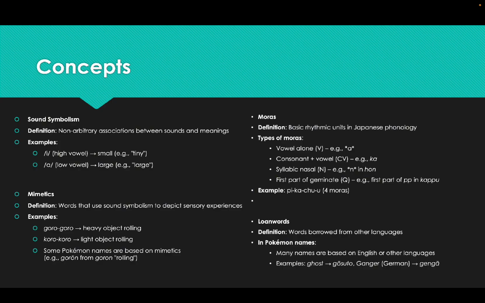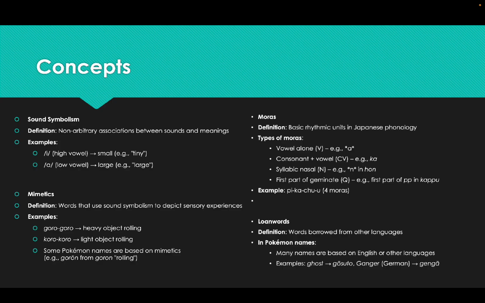You can use an analogy to English syllables. There are some types of morae, such as vowels alone, like a, and consonant plus vowel, such as ka, and the syllabic nasal, which is in hon, and the first part of the geminates, which means the k in kapu. For example, Pikachu has four morae.